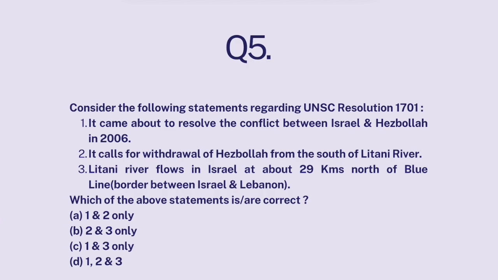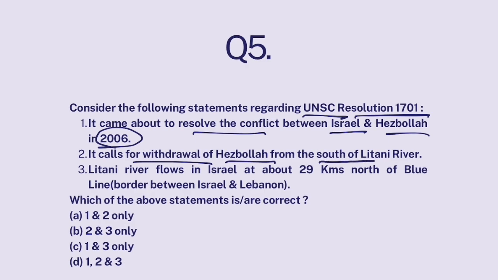And last, consider the following statements regarding United Nations Security Council Resolution 1701. It came about to resolve the conflict between Israel and Hezbollah in 2006. It calls for withdrawal of Hezbollah from the south of Litani River. Litani River flows in Israel at about 29 kilometers north of Blue Line, border between Israel and Lebanon.